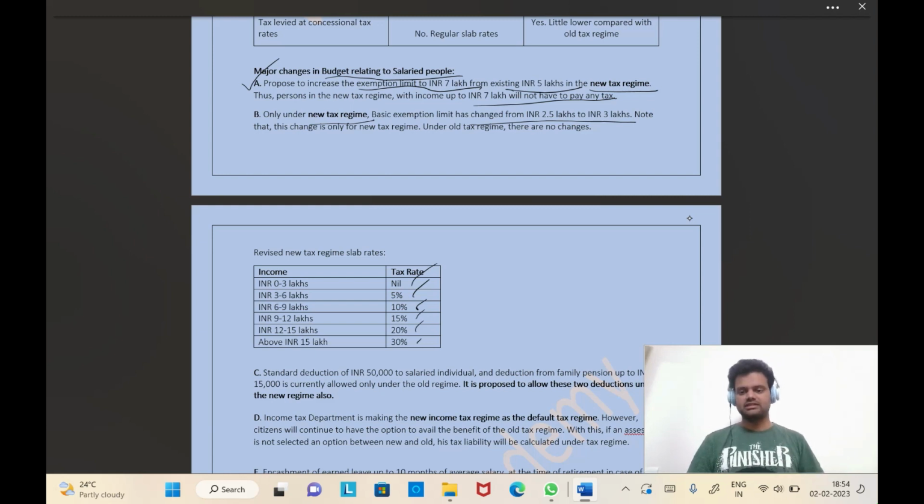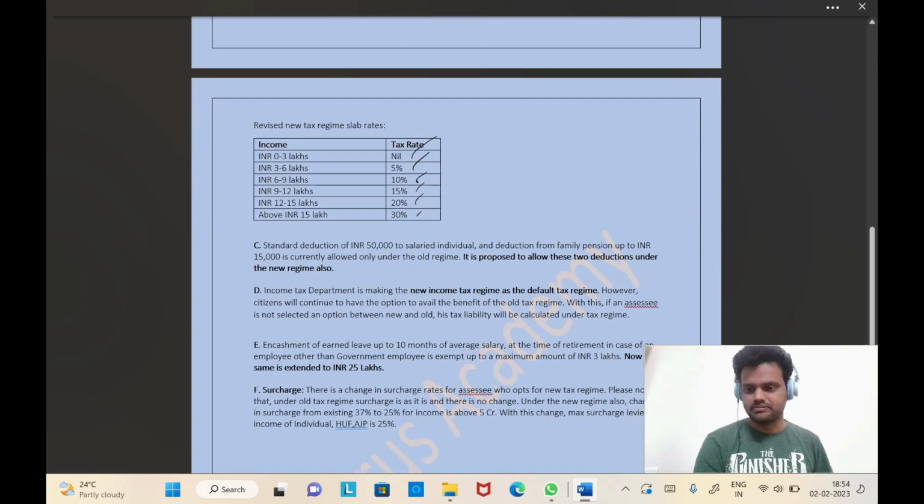So what I feel is government is planning to slowly move towards the new tax regime, and they just want to get rid of all these deductions. This is what I feel from yesterday's budget. Every proposal is for the new tax regime only. Okay, now we will go to point number C. The next one. This is also for the new tax regime only.